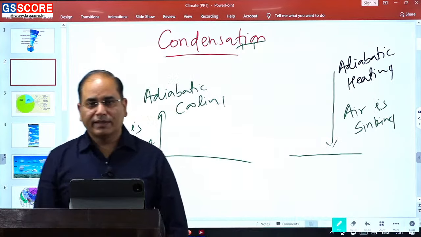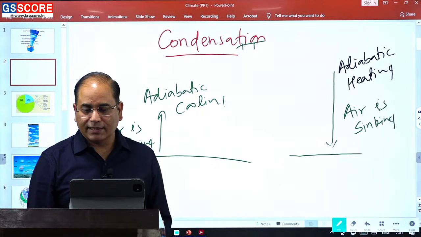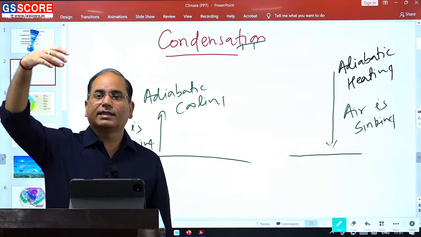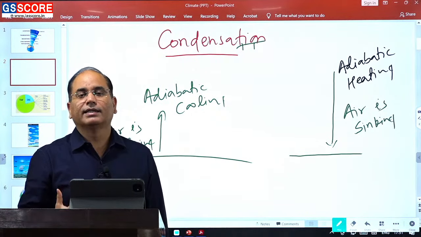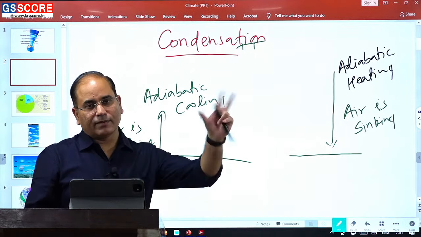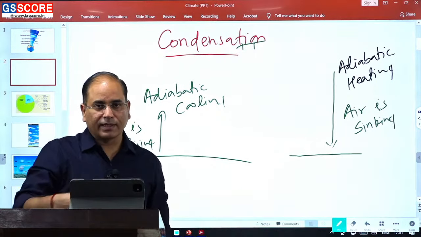Whenever the air rises, air will get cooled. Whenever the air is sinking, air will get heated up.